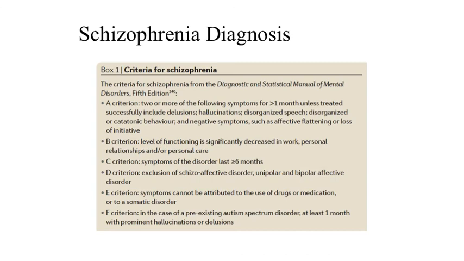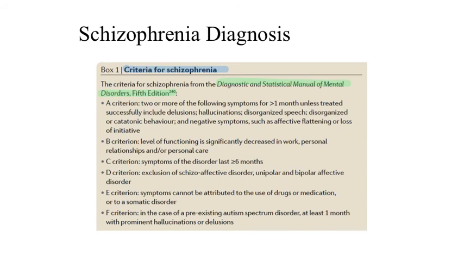A diagnosis of schizophrenia is made by observation and medical history using the Diagnostic and Statistical Manual of Mental Disorders, 5th edition. The DSM-5 criteria for schizophrenia are displayed in this graphic. There are a few criteria labeled with letters A through F, and each of these criteria must be present for a diagnosis of schizophrenia to be made.